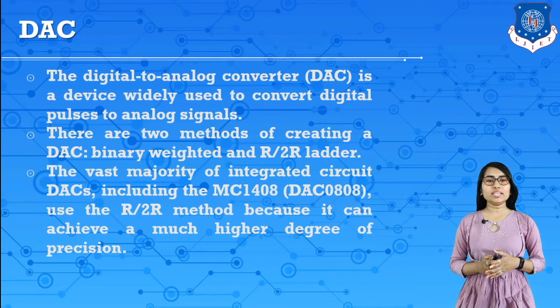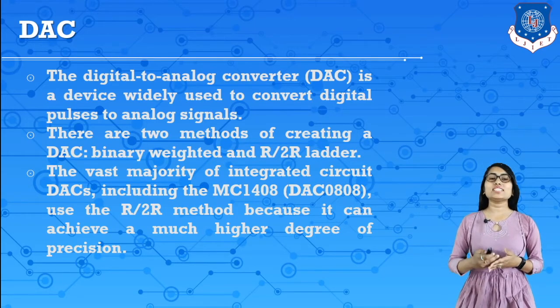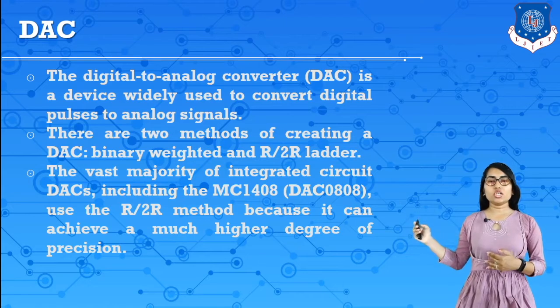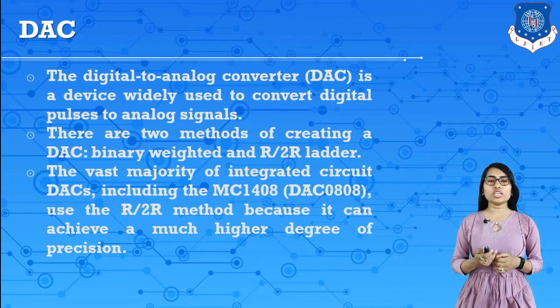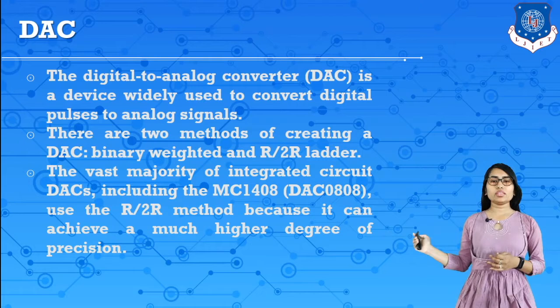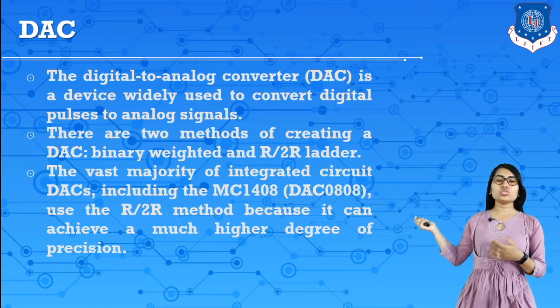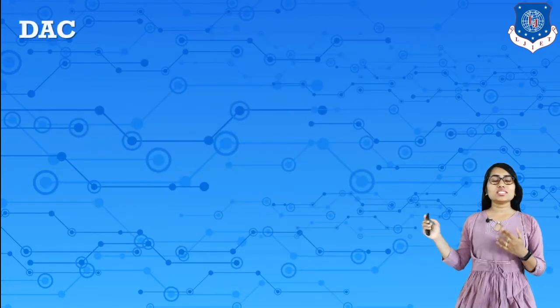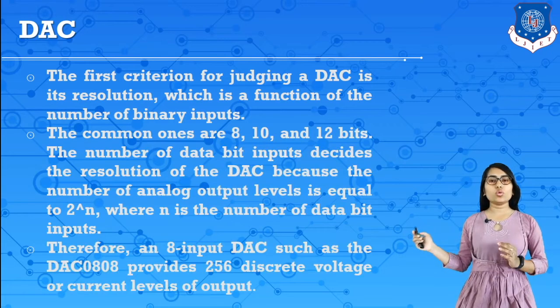Now next we have a DAC. The digital to analog converter is a device widely used to convert digital information into analog signal. There are two methods of creating a DAC, which are binary weighted and R2R ladder type. The vast majority of integrated circuit DACs, including MC1408 or say DAC0808, use the R2R method because it can achieve a much higher degree of precision. So this IC uses the R2R method to convert digital information into analog format. This digital information can be converted into analog information.